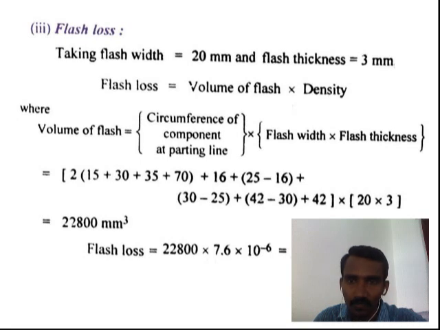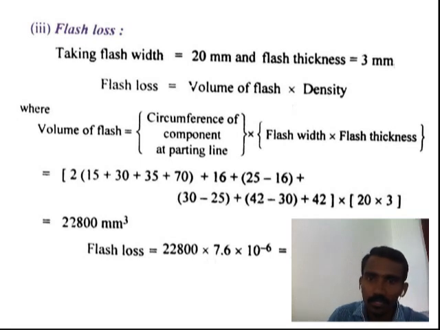Consider the circumference of the component at the parting line related to the die portions, into flash width and flash thickness. Circumference means the top and bottom two surfaces. Two into 15 plus 30 plus 35 plus 70 is the length. And next consider the height of portions. Height means 16 plus 25 minus 16 is only considered for the circumference of the component at the parting line.